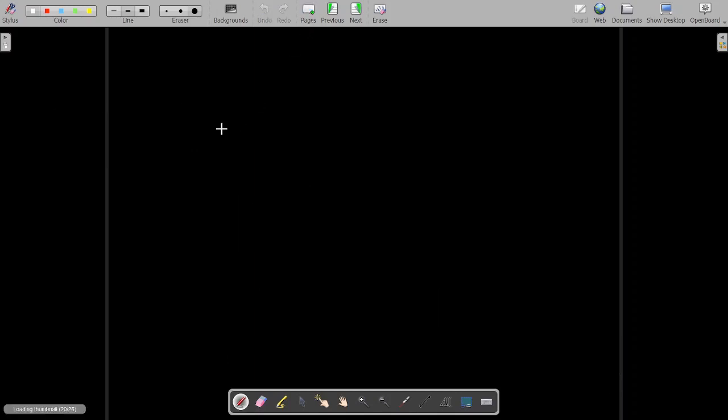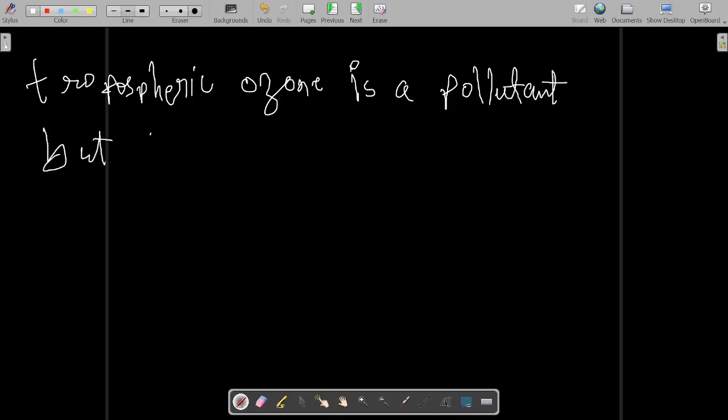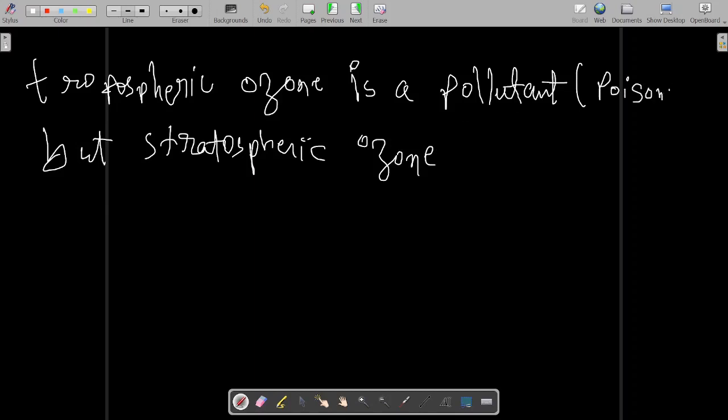Let me give you an interesting fact: tropospheric ozone is a pollutant, and it is poisonous also, but stratospheric ozone is a must for life on earth.